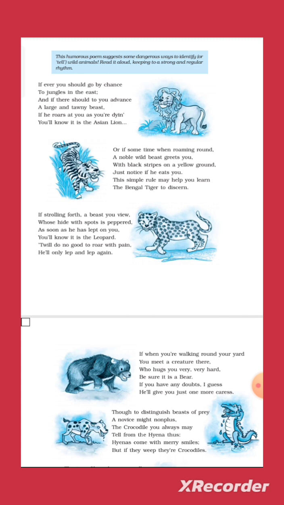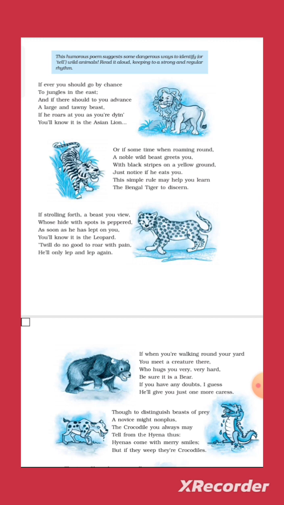If I talk about more poetic devices, we can say the poem uses the device of inversion, in which the order is changed. How? I will tell you. It is a change in the format of a sentence. When any poet or writer changes the format of the sentence, you can say inversion is there. For example, should to you advance, and the second line, the Bengal tiger to discern.